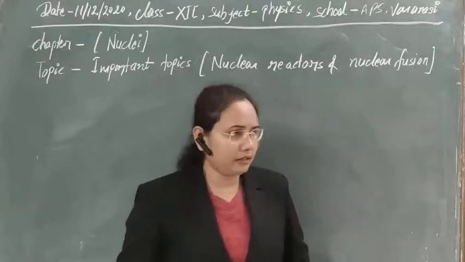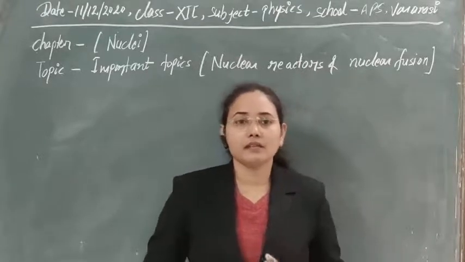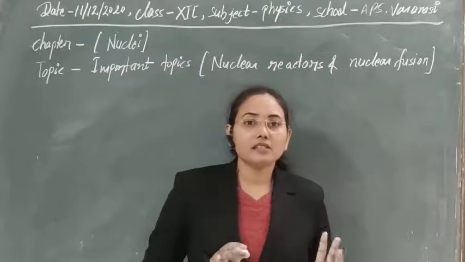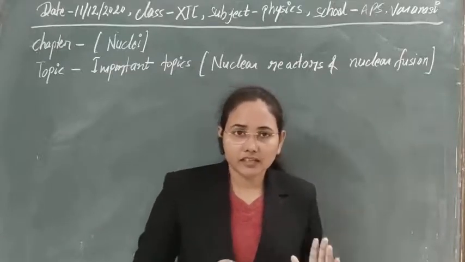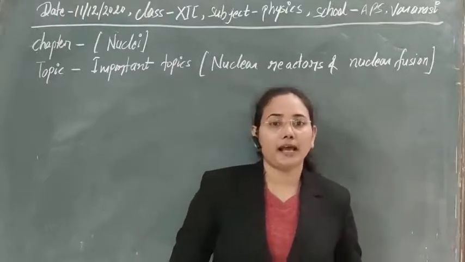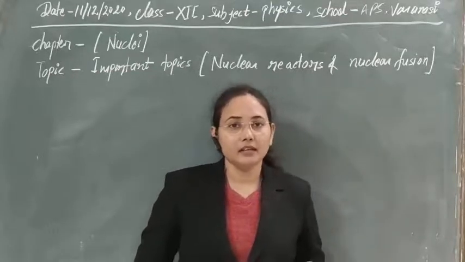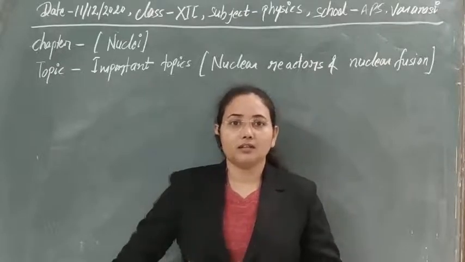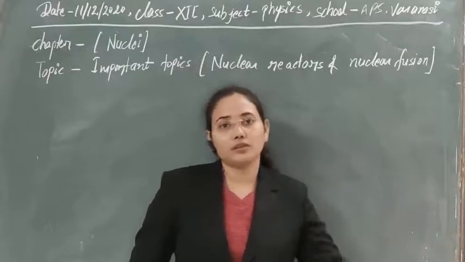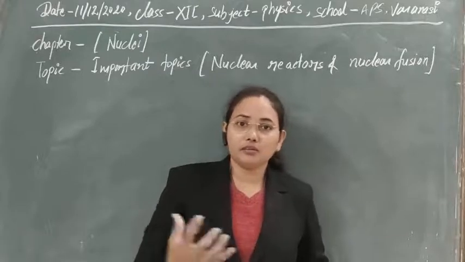So in case of nuclear fission, we have seen two types of nuclear fission reactions. First of all, we have seen the chain reaction. In a chain reaction, whenever we use neutrons to bombard fission materials like uranium and plutonium, they are converted into daughter nuclei, and three neutrons are produced if we are talking about uranium, and after that a huge amount of energy is released